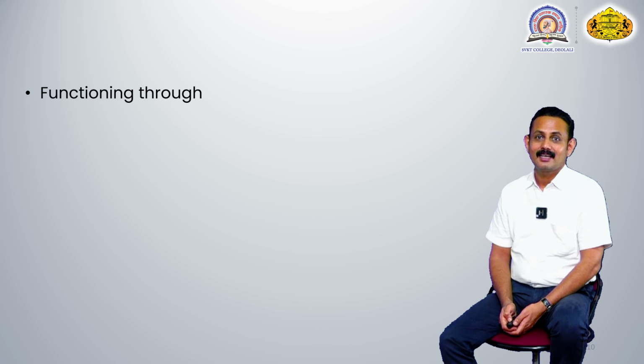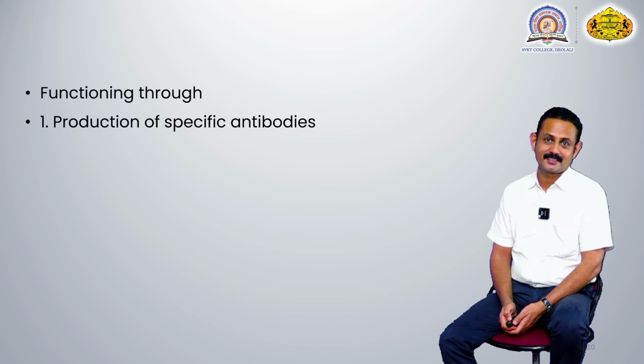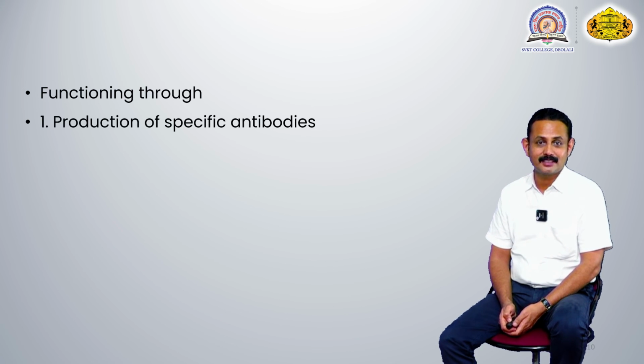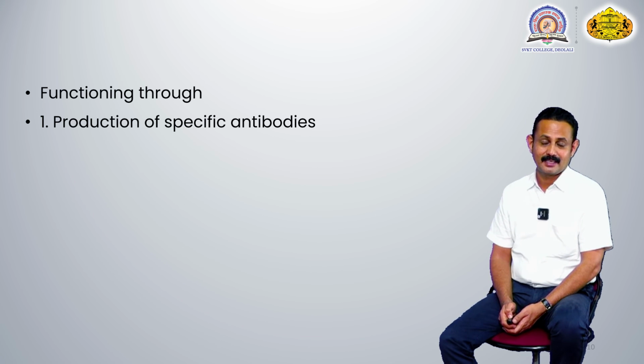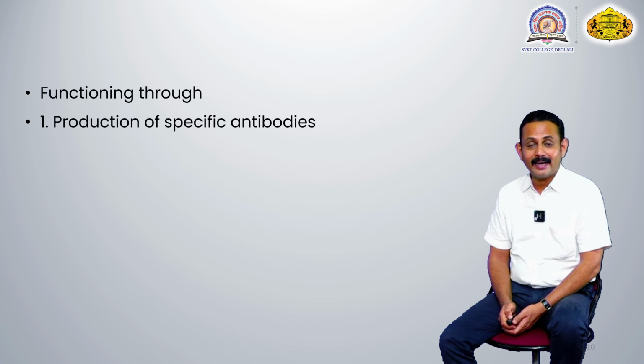Now, active immunity functions through the production of specific antibodies. After its entry, the antigen stimulates the cell that produces the antibody, and that cell, after activation by the antigen, produces specific antibodies against that antigen. If other antigens are present, this antibody is unable to bind to them.